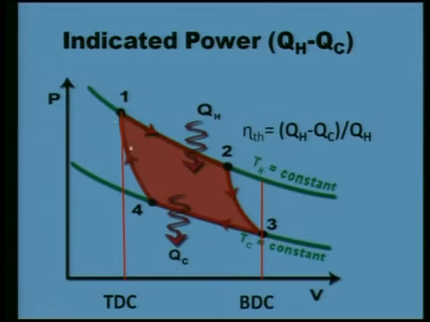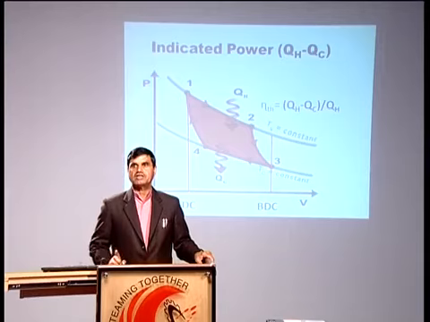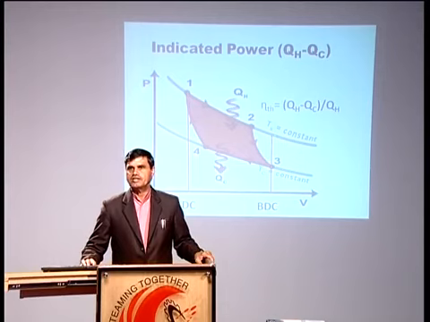And finally compression, with no heat exchange after 4, compressing the working fluid from 4 to 1. This process is also a reversible adiabatic compression process. So all 4 processes, 1 to 2, 2 to 3, 3 to 4, 4 to 1, are reversible, but still the thermal efficiency of the Carnot cycle is not 100%.